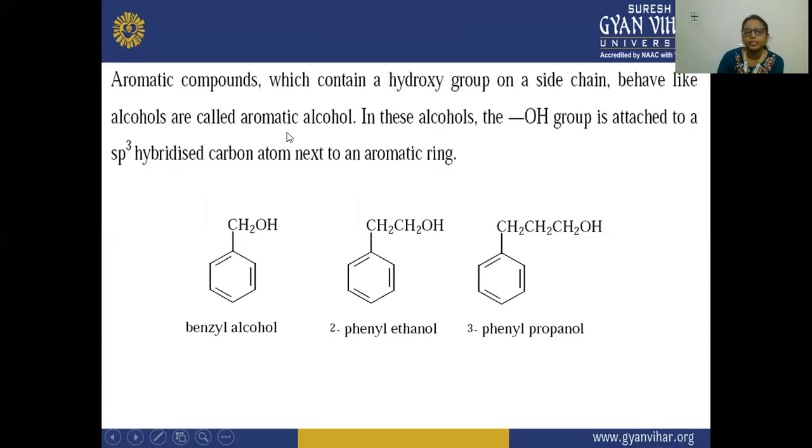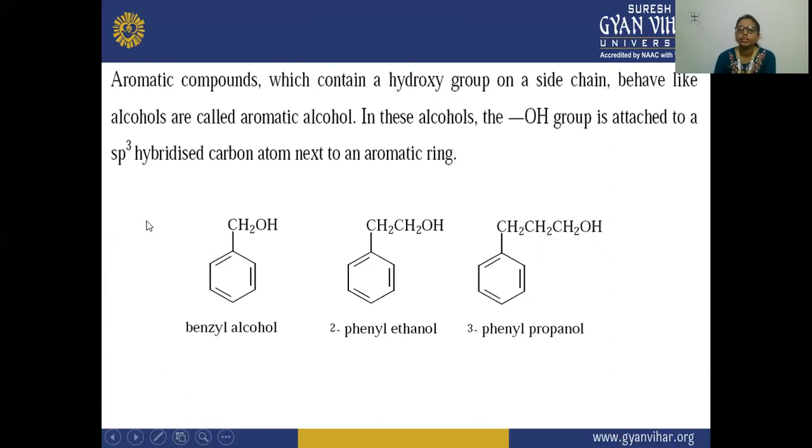Next is your aromatic compounds. So here the aromatic compounds which contain a hydroxyl group on a side chain. Here you can see a hydroxyl group is present on the side chain, behaves like an alcohol, are called aromatic alcohol. In these alcohol, the OH group is attached to an sp3 hybridized carbon atom next to an aromatic ring. So here you can see this carbon is your sp3 hybridized and OH group is attached to it. That is why it is known as benzyl alcohol.